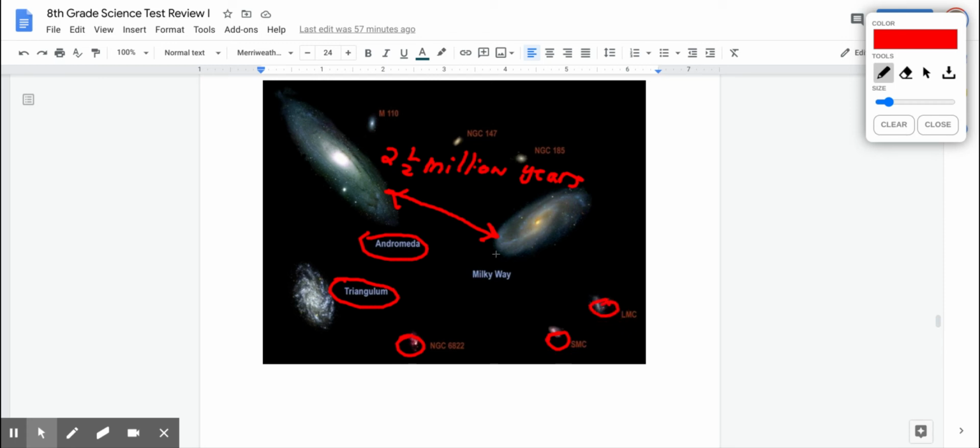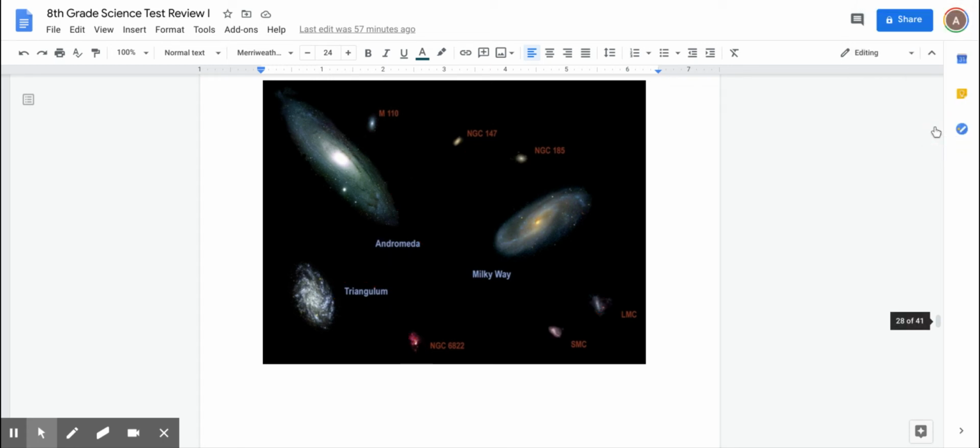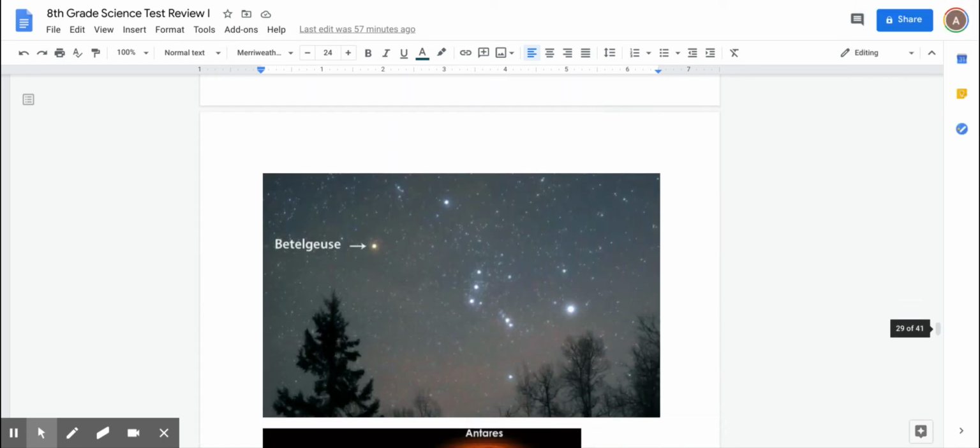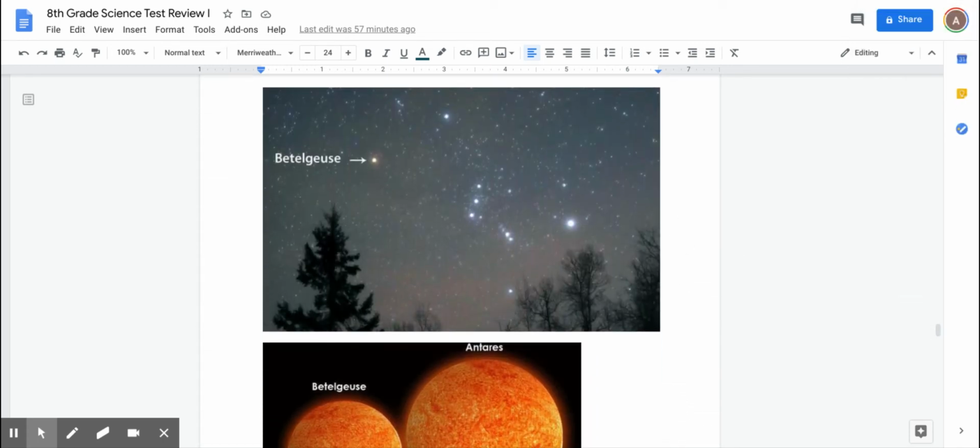Now, when we mean close by in terms of the Milky Way, for us, they're extremely far apart. But again, remember, these are only a few galaxies, and there are billions of them, just like there's billions of stars. Billions of everything. And here's Betelgeuse. We talked about Betelgeuse. Betelgeuse is in our Milky Way. Again, we only see the stars in the Milky Way. We don't see the stars in Andromeda.